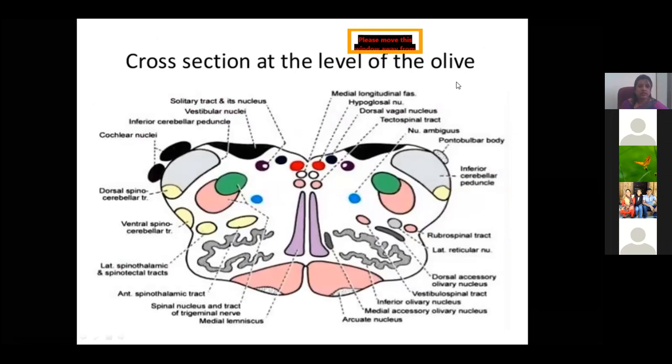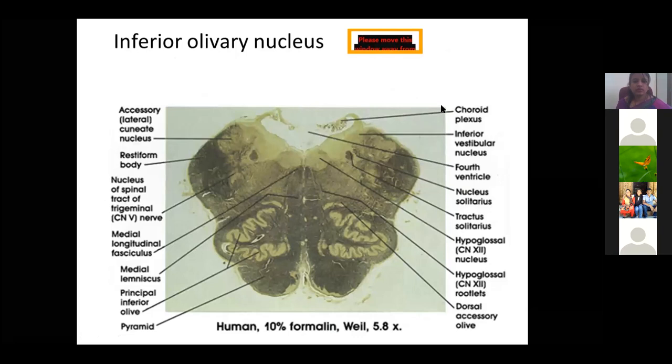In the cross section at the level of the olive, mainly you find the olivary nucleus. The other nuclei are the same. That is, you find the hypoglossal nucleus, then the gracile and cuneate tubercle, then the rubrospinal tract, vestibulospinal tract, medial accessory olivary nucleus, and an important one is the medial lemniscus. The medial lemniscus is present in the center. So this is the stained section of the medulla.